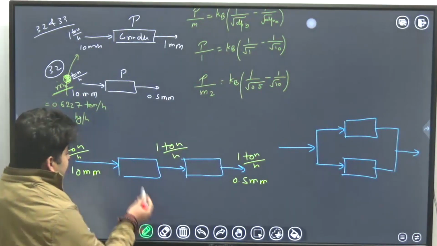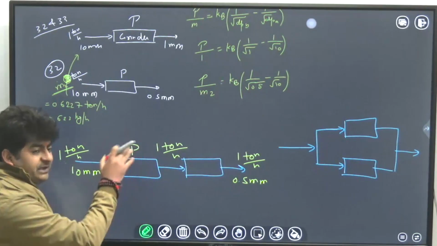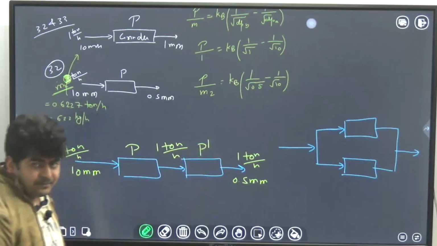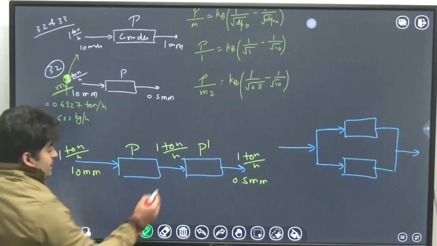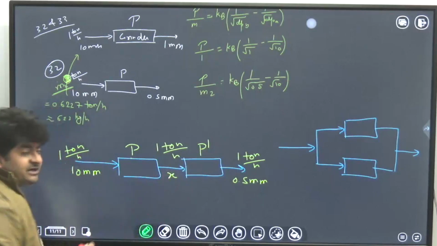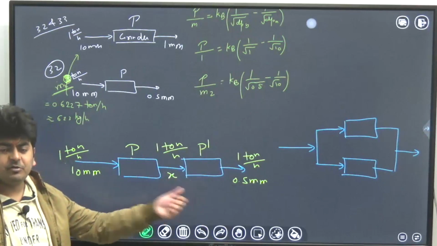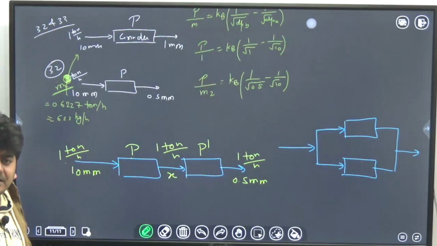At steady state it will be the same, 1 ton per hour, no accumulation. In this case, when 1 ton per hour is sent, obviously the initial power was P as it is. Now the additional power required is P dash here, suppose. This P was the same as the previous one. Let's say the size of the product after the first grinder is X, it could be anything, a random value, a variable X.